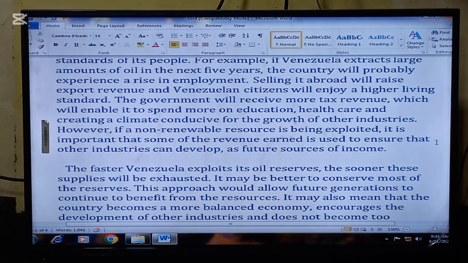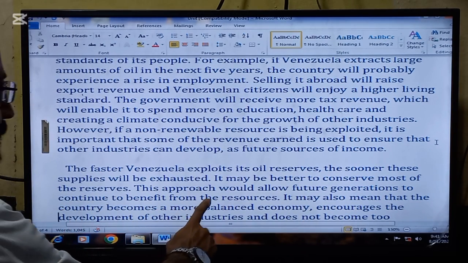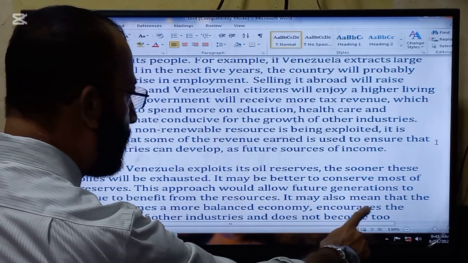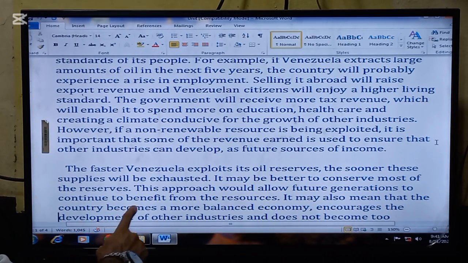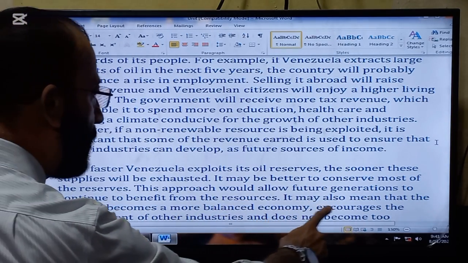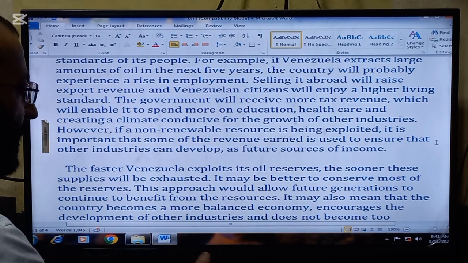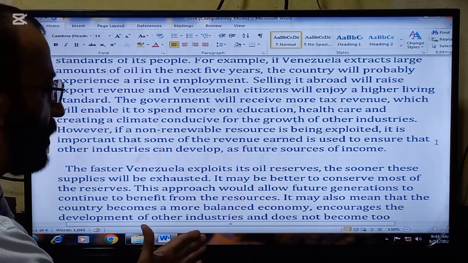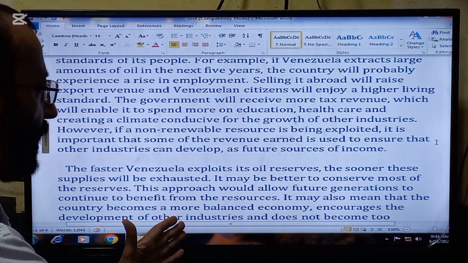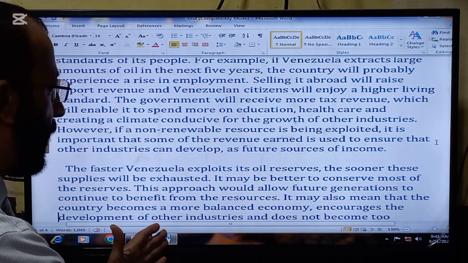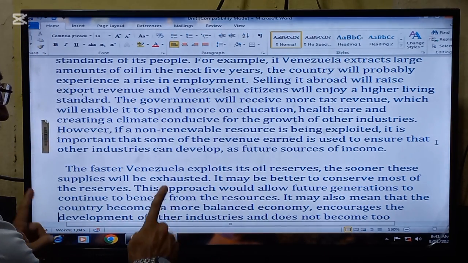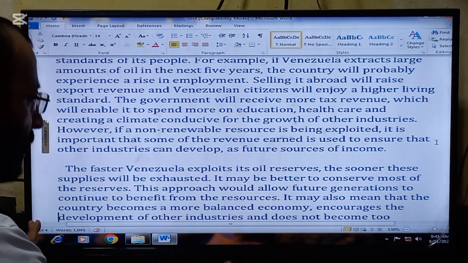The faster Venezuela exploits its oil reserves, the sooner these supplies will be exhausted. It may be better to conserve most of the reserves. This approach would allow future generations to continue to benefit from the resources, because it is necessary that future generations should also be granted a better standard of life. So the resources should be used carefully.